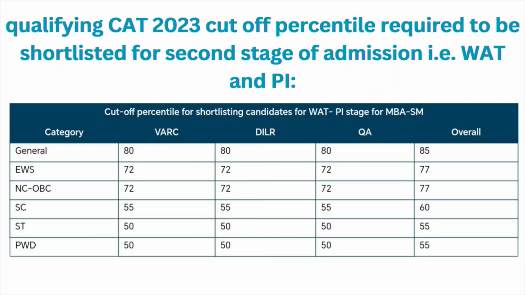For SC category, it is 55 percentile for the VRC, DILR and quantitative ability section, and overall you should have 60 percentile or more than that in your CAT entrance examination. For ST and PWD, it is 50 percentile for the VRC, DILR and quantitative ability section, and overall you should have 55 percentile or more than that in your CAT entrance examination.